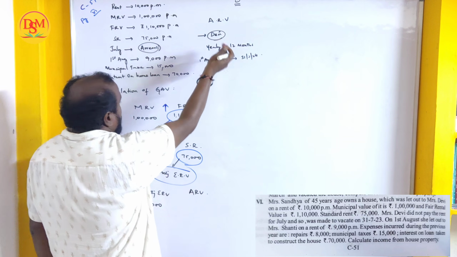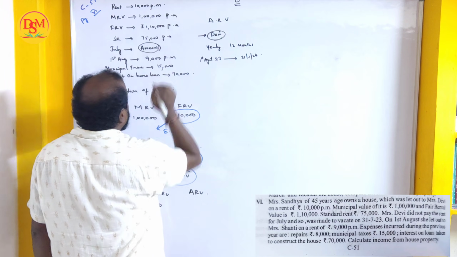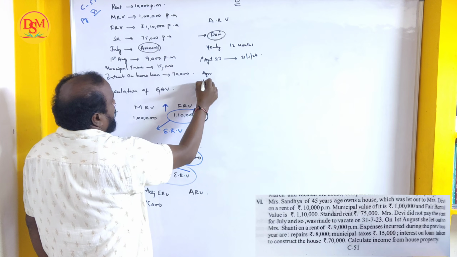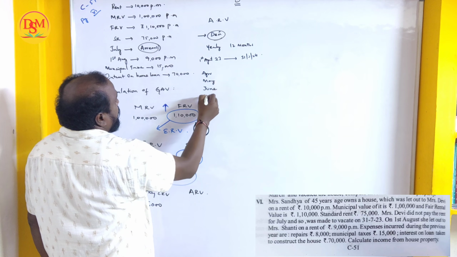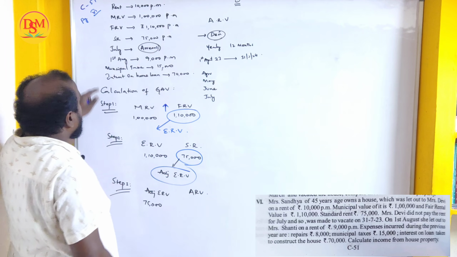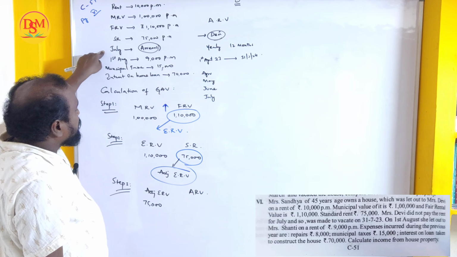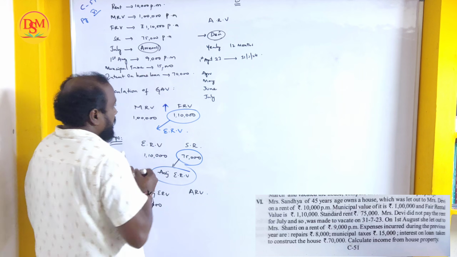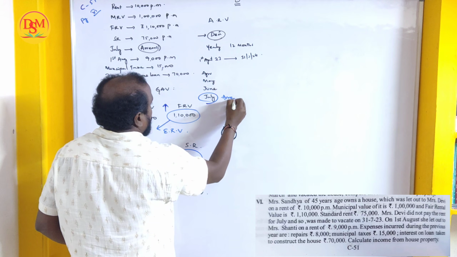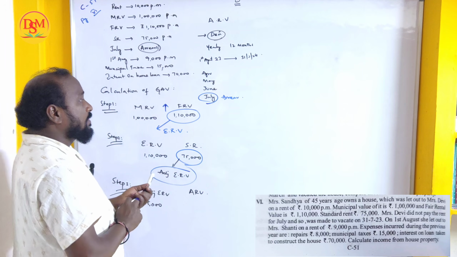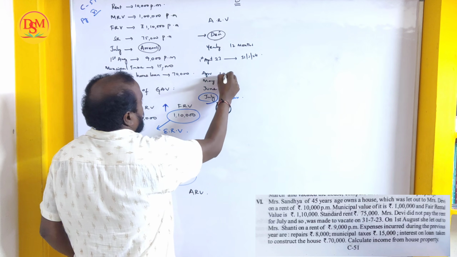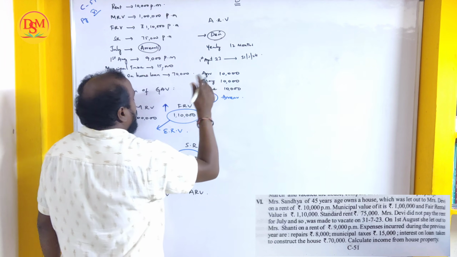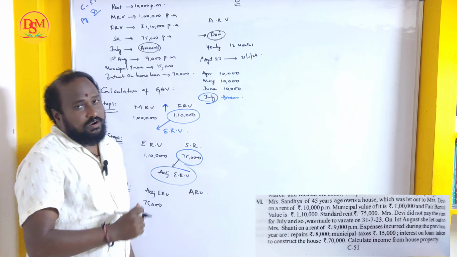Now in this, she has given to Devi for how much? Rent 10,000 per month. April, May, June, July. In July, Devi has not paid the rent. So now arrears: in July Devi did not pay the rent, so it became arrears. How much she paid? April 10,000, May 10,000, June 10,000. July she did not pay, so she was vacated.